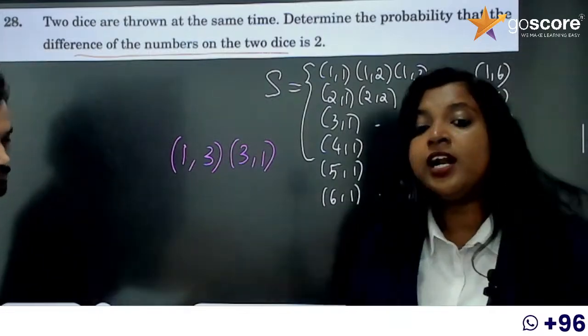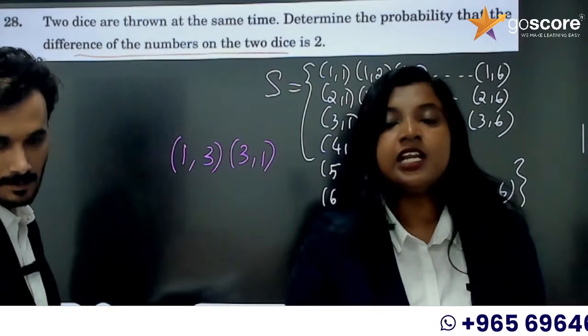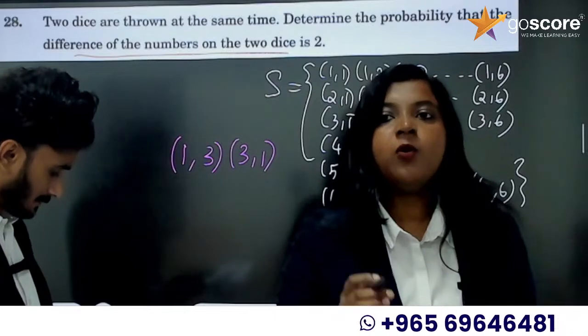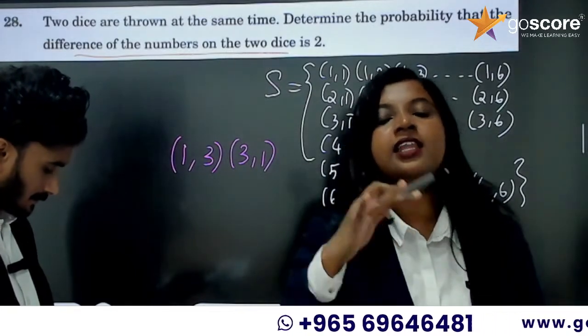Now let us see, are 1, 3 and 3, 1 the same? Is there any difference between 1, 3 and 3, 1? 1, 3 means you are getting 1 on the first die and 3 on the second die.